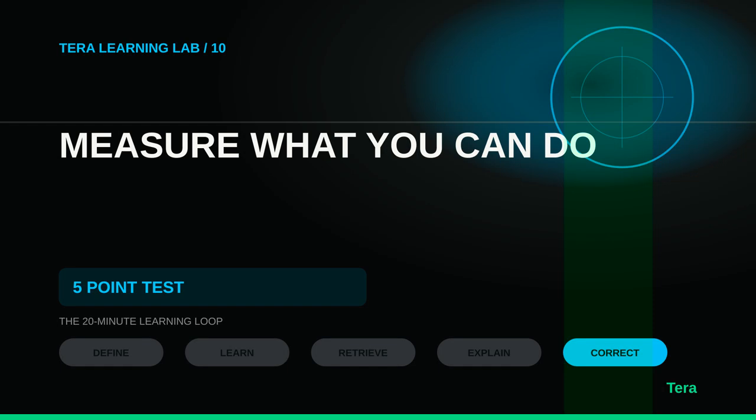Before review, score today's learning using performance, not feeling. Give yourself 1 point for each result. Can I state the target from memory? Can I answer all 3 guiding questions? Can I explain the idea simply? Can I apply it to a new example? Can I identify and correct one likely mistake?